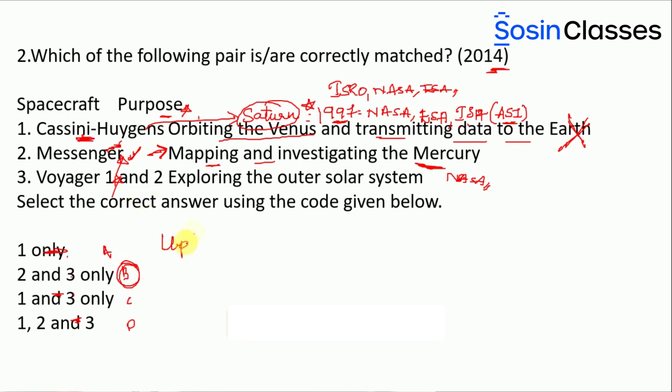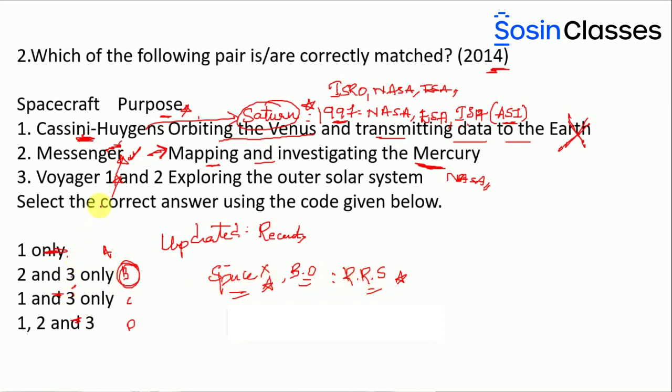But what I suggest is, be updated with the recent missions that have been launched by famous agencies like NASA and ISRO. Today we also have private space agencies like SpaceX and Blue Origin. All of these things we'll be discussing in the classroom in the rapid revision session. So this is what I wanted to tell you, and here we arrive at the answer, that is B.